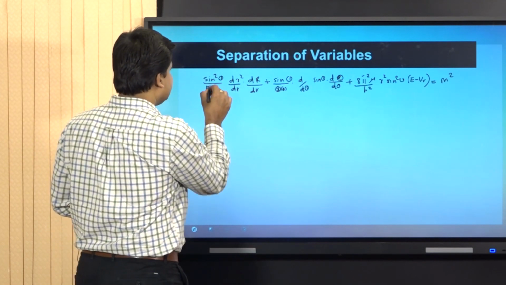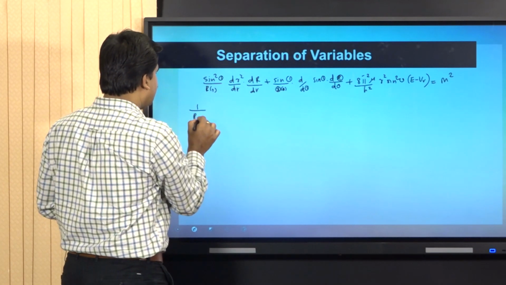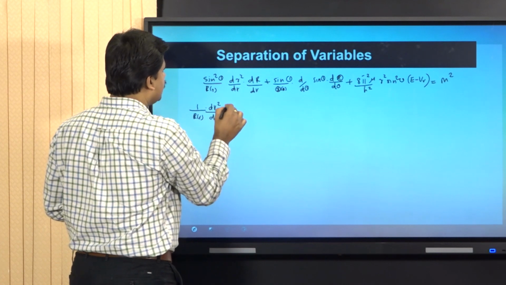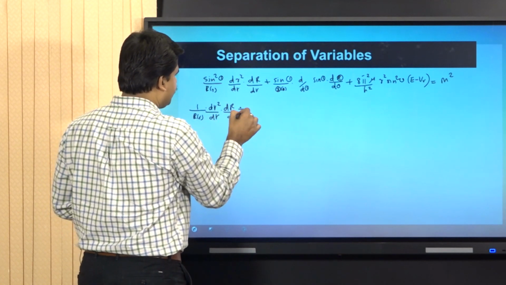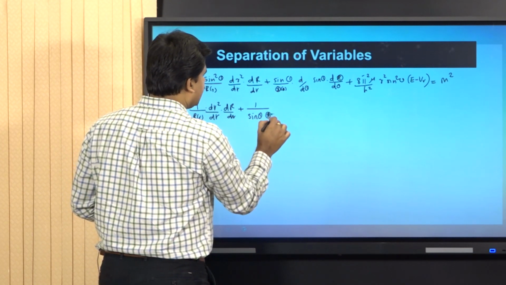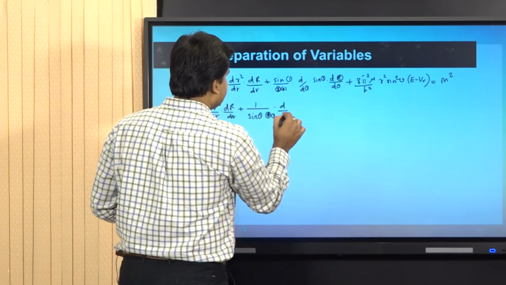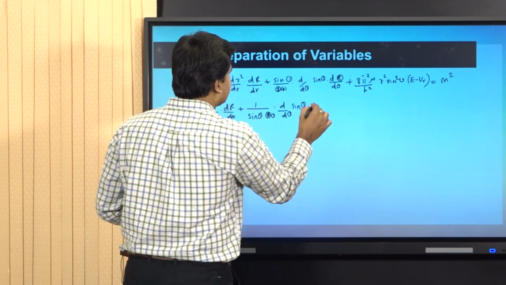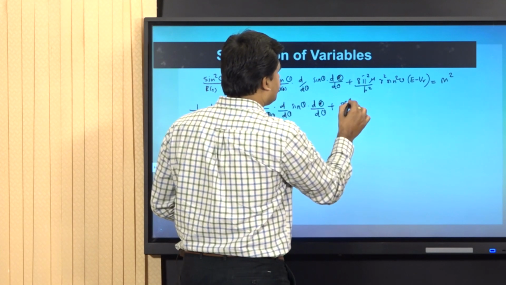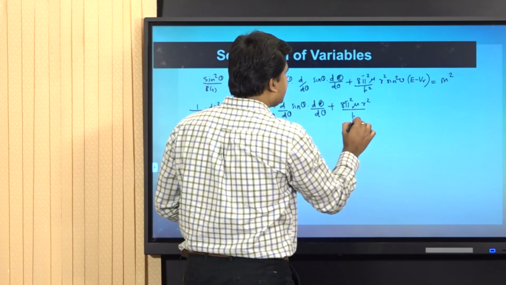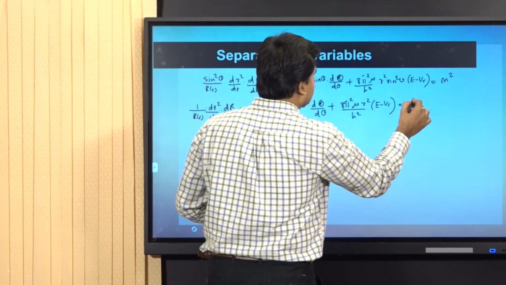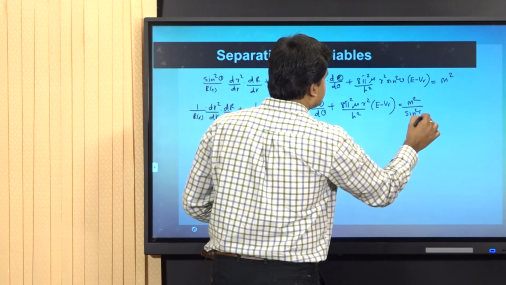So this term will be 1 by r of r into d by dr of r square into dr by dr, plus 1 by sine theta into theta of theta into d by d theta of sine theta into d theta by d theta, plus 8 pi square mu r square by h square into e minus vr equal to m square by sine square theta.